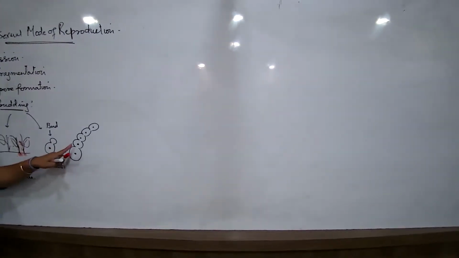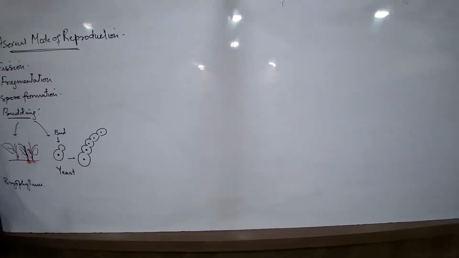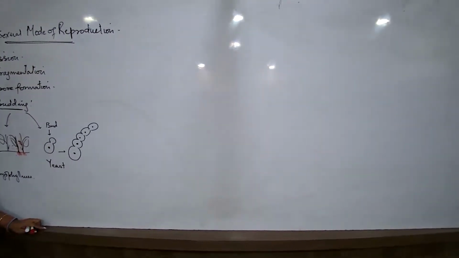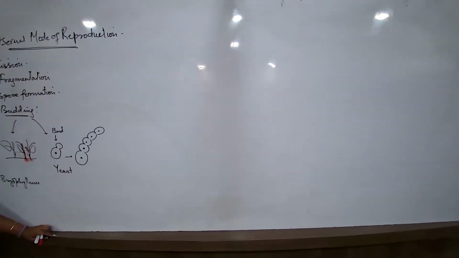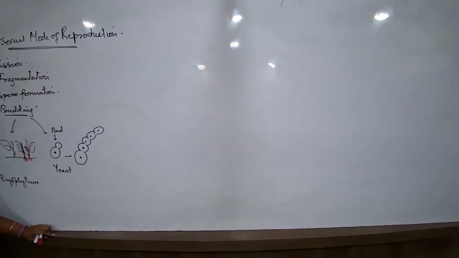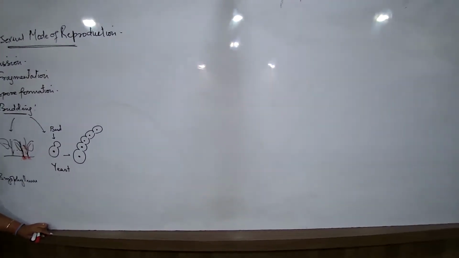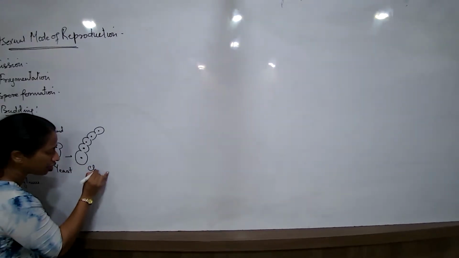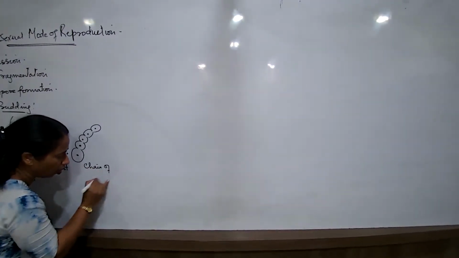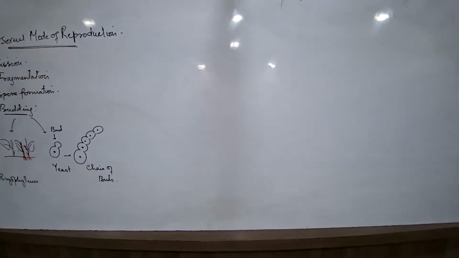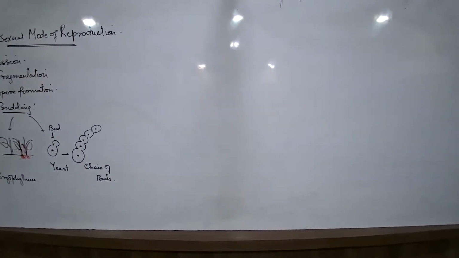Now the question is, will they ever detach? Yes, when the chains are too long, the filaments are too long, they abruptly detach. There is no specific number. It is not that only once it is 20, then they will detach. Nothing like that. Just like fragmentation, just random. So this is known as chain of buds. So I am talking about budding in the yeast. I am talking about budding in bryophyllum.